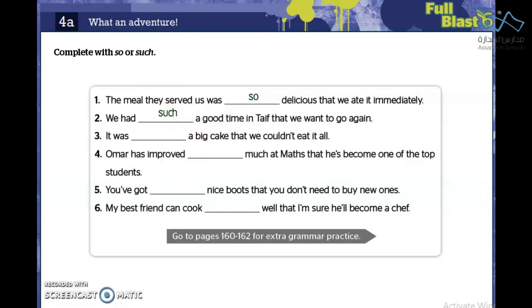3. It was a big cake that we couldn't eat it all. The answer is such plus a plus an adjective plus a noun. Such a big cake.